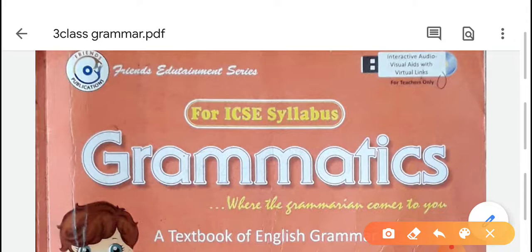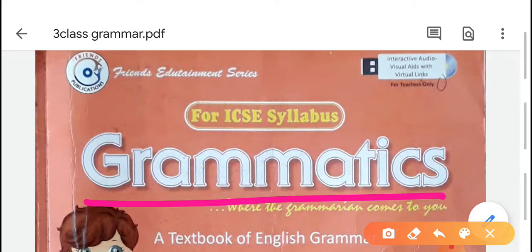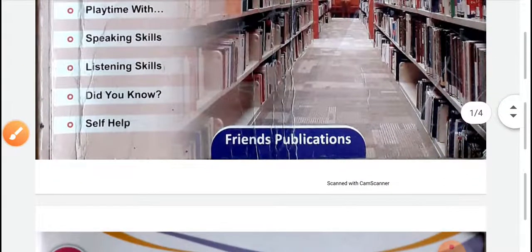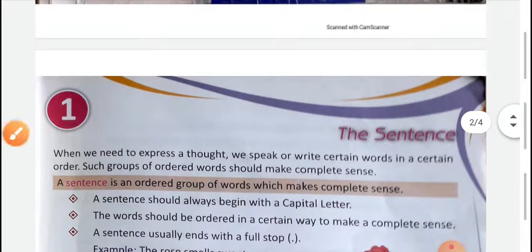So this year there is no change in our grammar book and literature books. They are Grammatics and Mulberry. So let us start our first lesson from our Grammatics book. What is our first lesson? Our first lesson is the sentence.